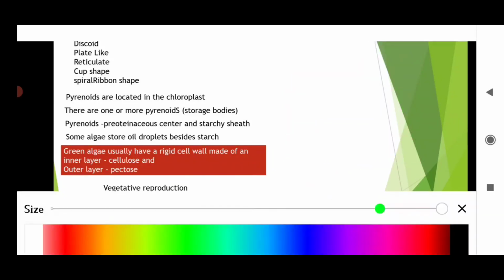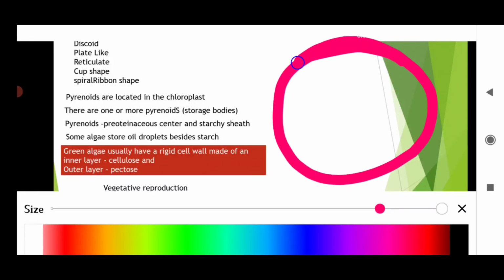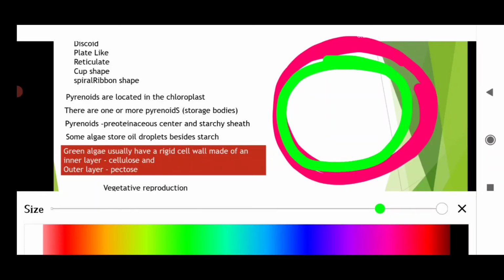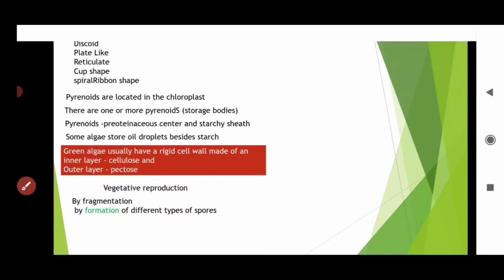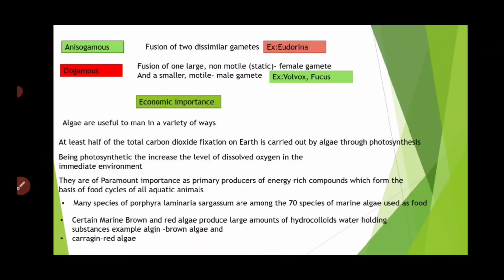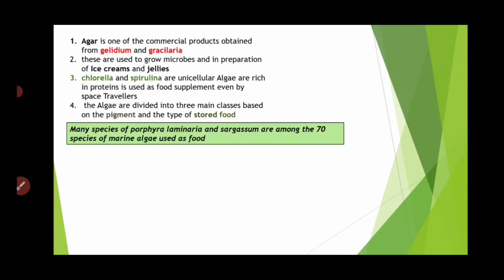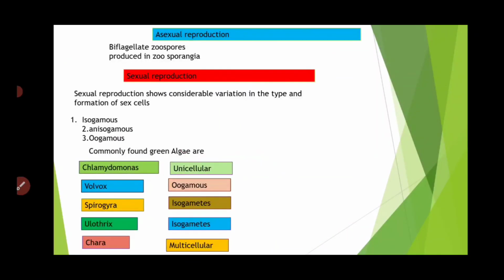Similarly, in your red algae, outer one is your carrageen and inner one is your cellulose. Alright, next we'll see the vegetative reproduction, common fragmentation. It is common, okay, and asexual reproduction by spores.